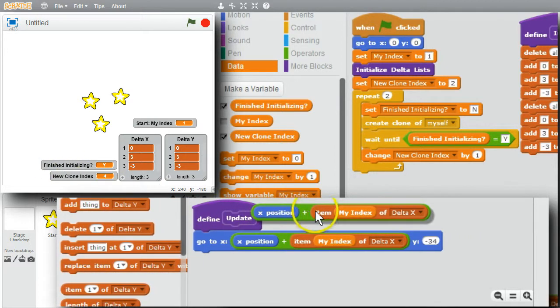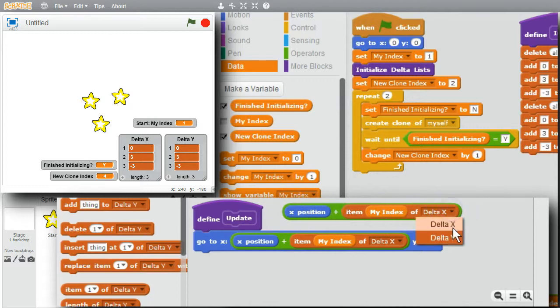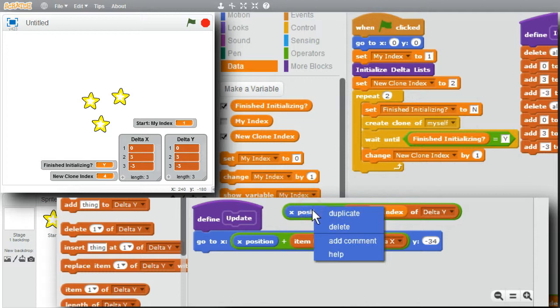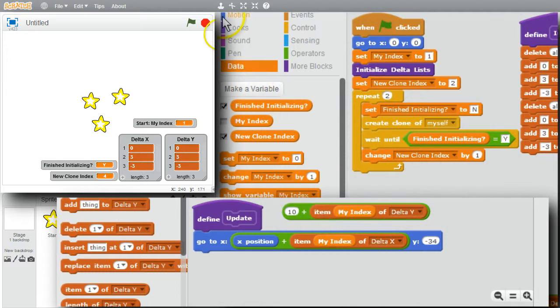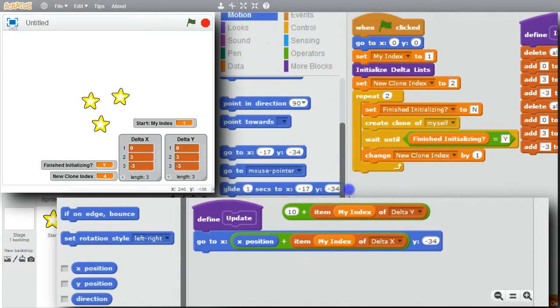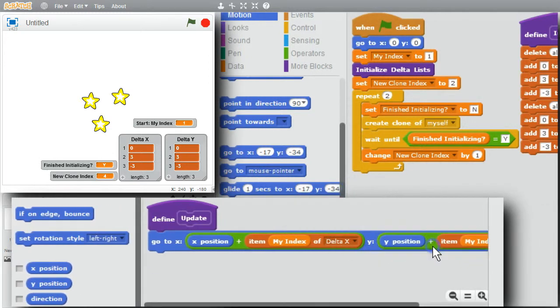Duplicate. Change delta X to delta Y. I'll right-click. I can't change X position, but I can delete it. Get Y position. Scroll down. Y position. Add it into the go to. I can show the updates now if I add the handler for when the U key is pressed.